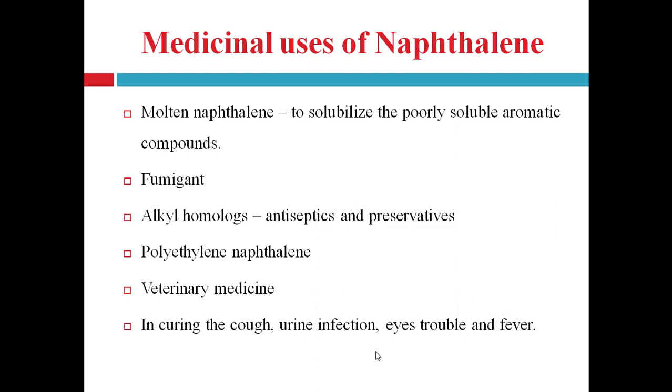Naphthalene is also used in veterinary medicine, in dusting powders, and internally as an intestinal antiseptic and vermicide. Naphthalene drugs act well in curing cough, urine infection, eye trouble and fever.